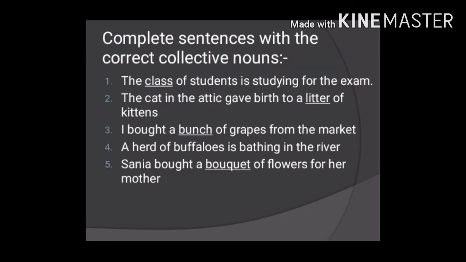Now complete the sentences with the correct collective nouns. The class of students is studying for the exam. The cat in the attic gave birth to a litter of kittens. I bought a bunch of grapes from the market. A herd of buffaloes bathing in the river. Sania bought a bouquet of flowers for her mother.